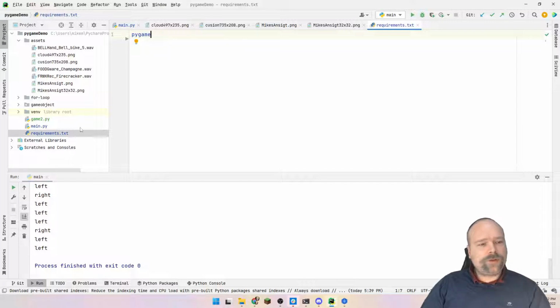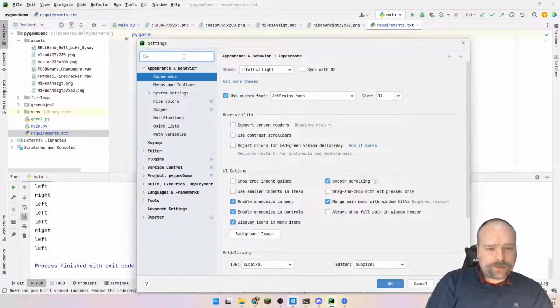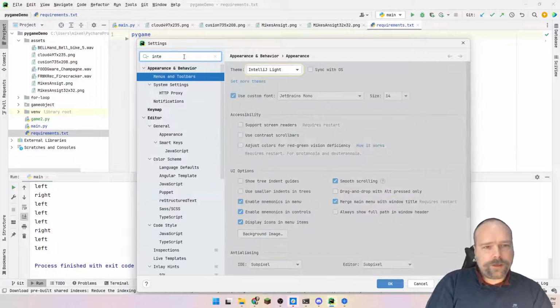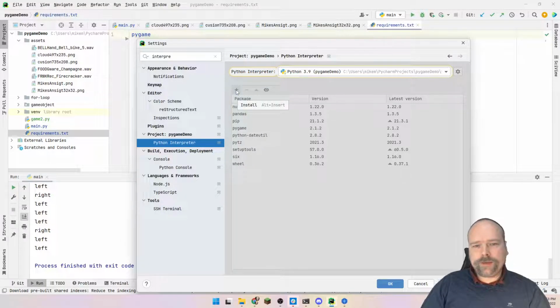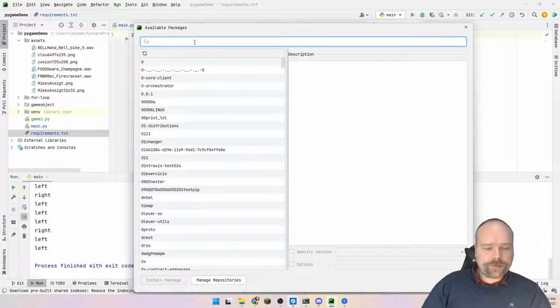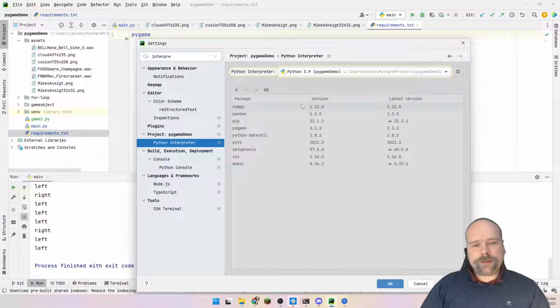If you don't want to use the requirements.txt file, you can go to settings, Control-Alt-S for settings. And then you can go to the interpreter, right there, and then you can add your library right here by pressing plus, and then you can just find Pygame. I've already installed it; it's right there. Then you install the package, and then you will have that installed inside your virtual environment, if your virtual env is the way that you want to handle your dependencies.